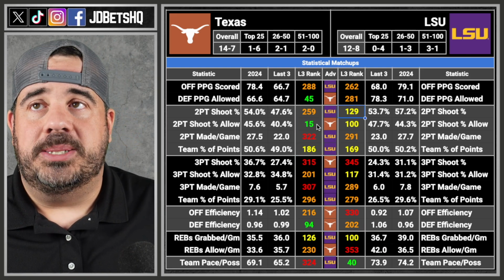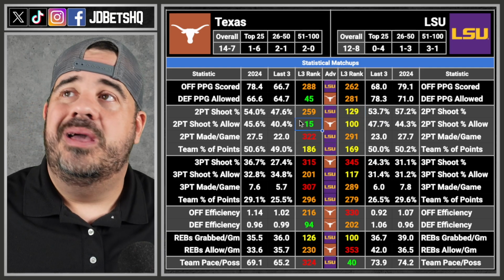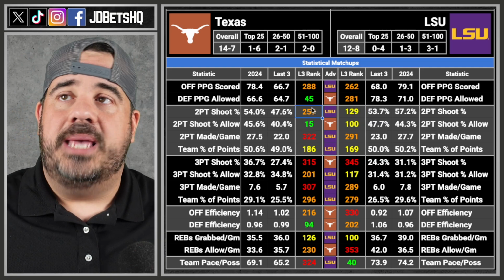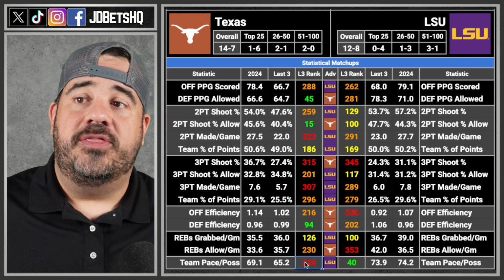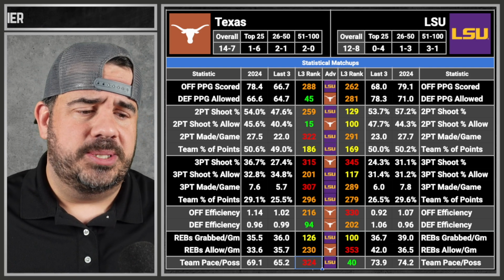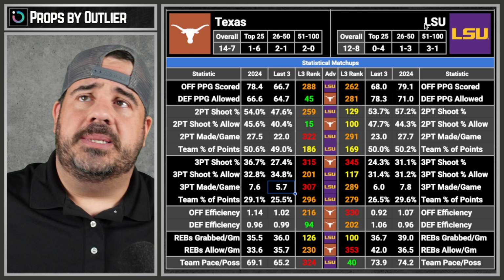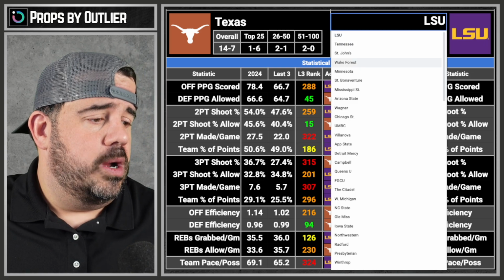They're defending great, so the only thing LSU's good at is twos. Texas is great at stopping it, and Texas is terrible at shooting in general. And they're very, very slow. They're a very slow team. So under 145, that's a nice play. Let's rock from there. Where are we going now?